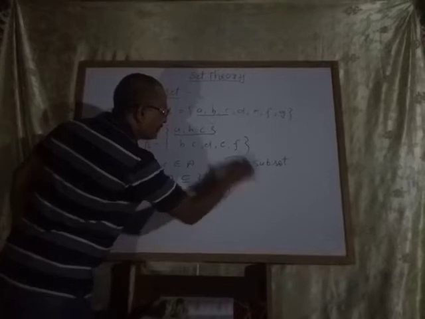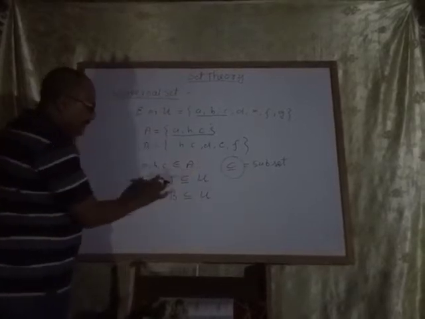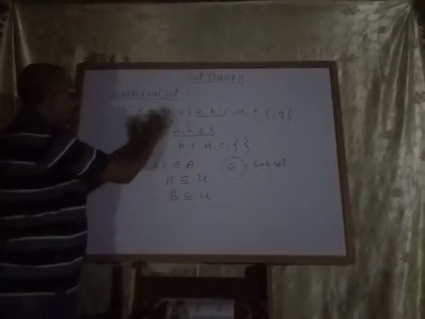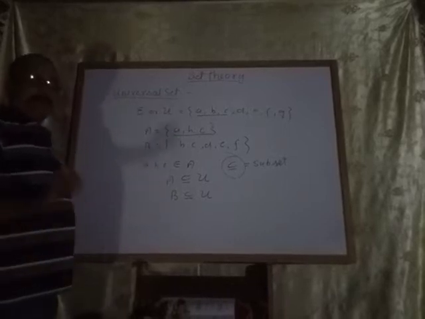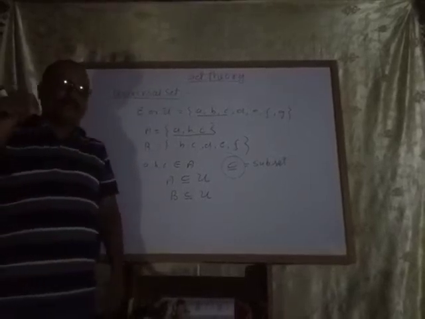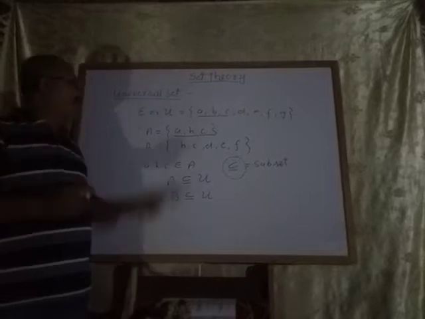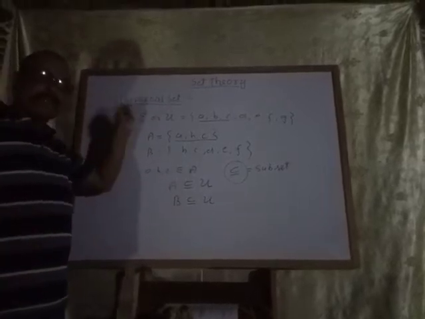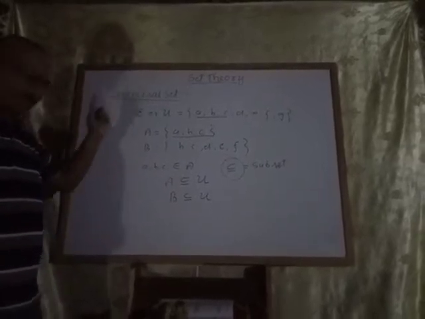This is the symbol of subset. It means A and B both are subsets of the universal set. Whatever set you think of is a subset of a particular set, and that set is called the universal set.